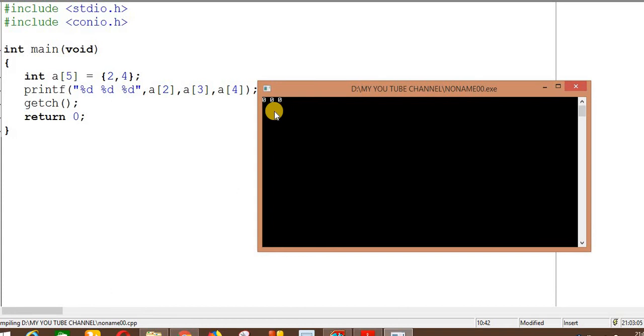0. So the point I want to explain with this example is that if we are initializing an array with fewer elements, then the remaining element values would automatically be 0. That is an important point, so remember this point.